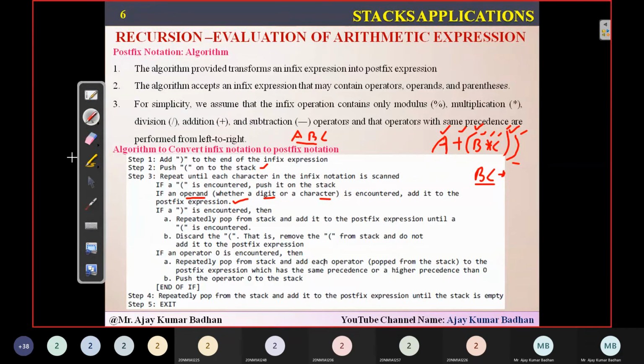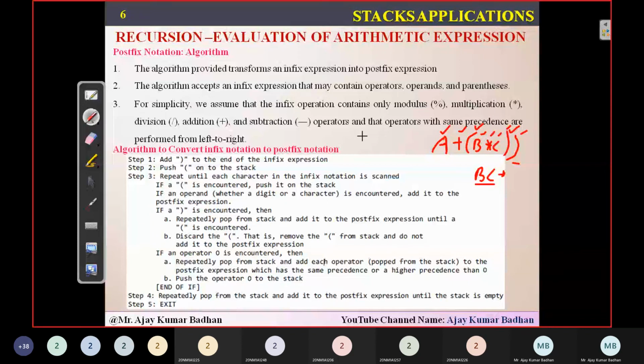Now, if a closing bracket is coming, this is what you have to keep in mind. If a closing bracket, or right parenthesis, is encountered, then pop from the stack. Whatever elements are in the stack, pop them one by one, removing them until you encounter the open brace. Keep on popping those elements until you encounter the open brace. And then, he's asking you to discard this brace: the closing brace and opening brace, you simply discard from the stack.